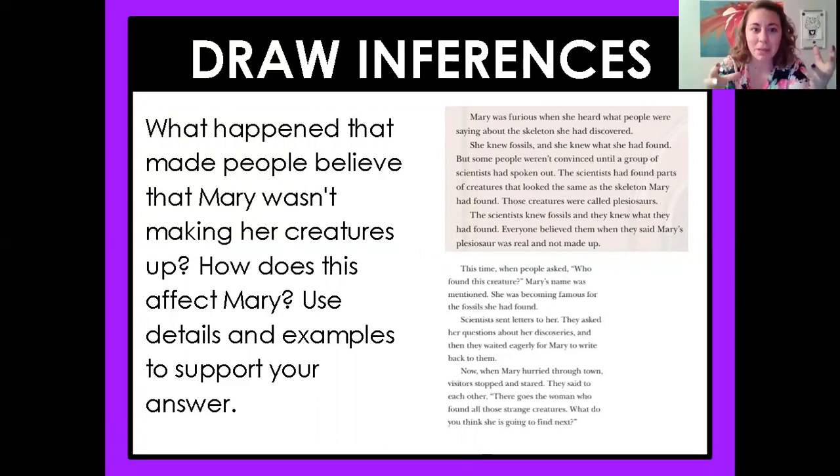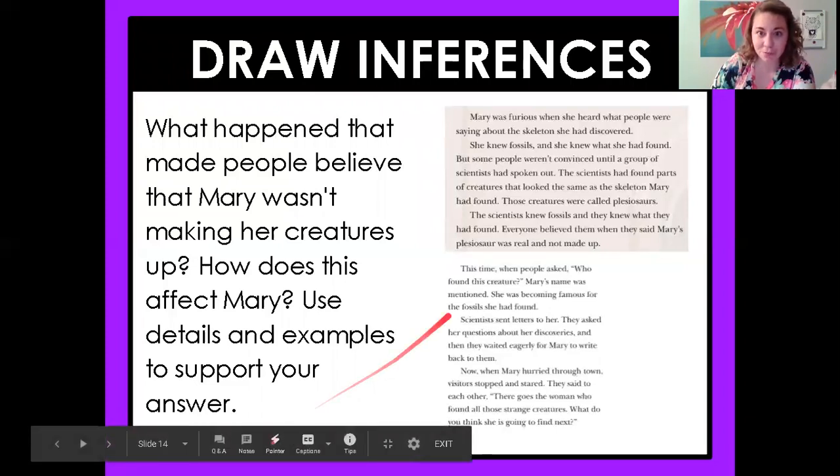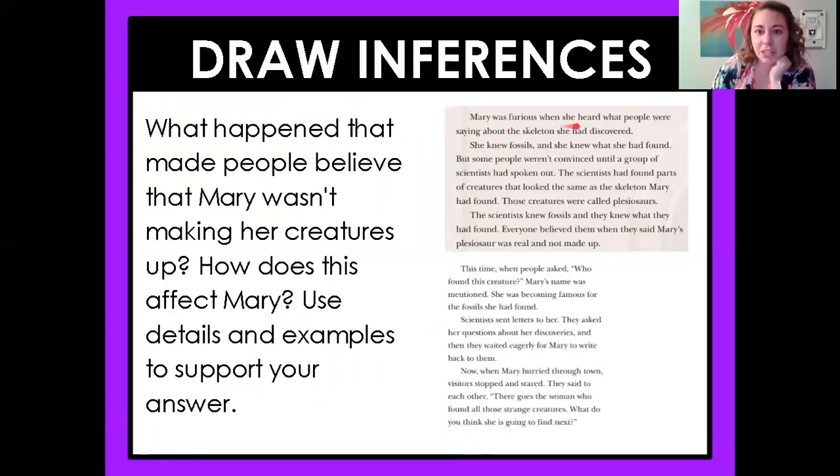What happened that made people believe Mary wasn't making her creatures up? Okay, I think we have that question down. So let's see. Mary was furious when she heard what people were saying about the skeleton she had discovered. She knew fossils and she knew what she had found, but some people weren't convinced until a group of scientists had spoken out. The scientists had found parts of creatures that looked the same as the skeleton Mary had found. Those creatures were called plesiosaurs. The scientists knew fossils and they knew what they had found. Everyone believed them when they said Mary's plesiosaur was real and not made up.